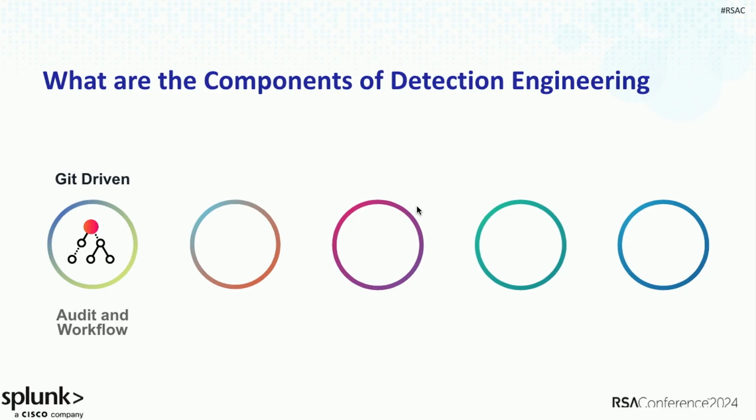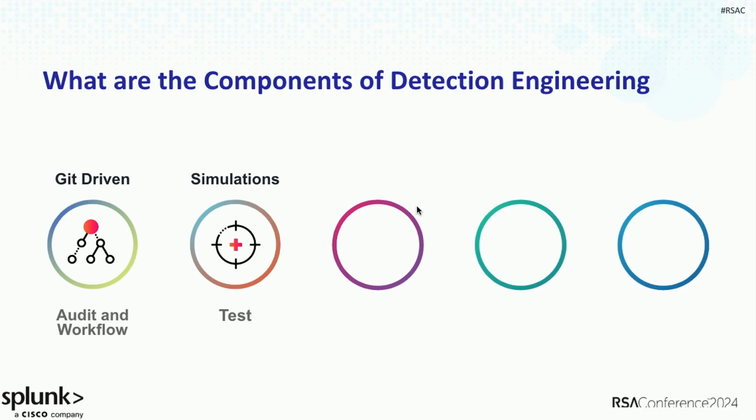So what are the core components of detection engineering, right? What are the things that you probably won't be able to do it if you don't have, right? One is Git, or a Git workflow. Git, and again, Eric is going to get into it in a second, but it gives you a bunch of powerful tools under the hood to really manage detections at scale. So you can't really do this without a Git-driven workflow.